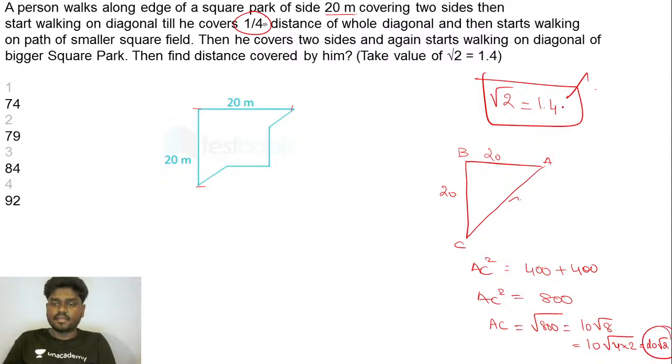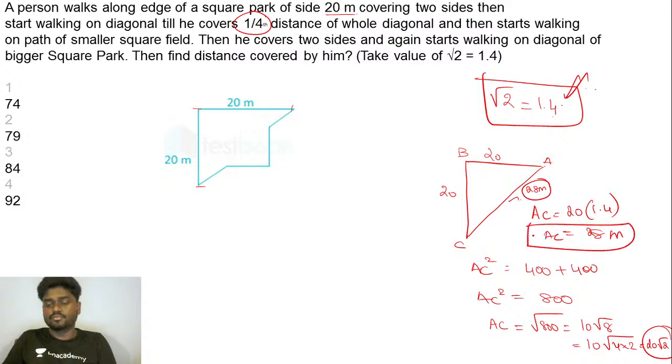And they've clearly said you can take the value of root 2 as 1.4. If that is the case, then I can say AC is equal to 20 into 1.4. If you do that, you'll be getting exactly 28 meters. Is that right? So you have got the length of the diagonal to be 28 meters, right? You have got the length of AC to be 28.